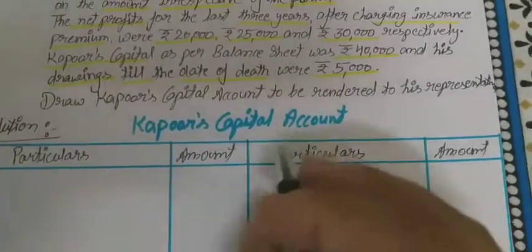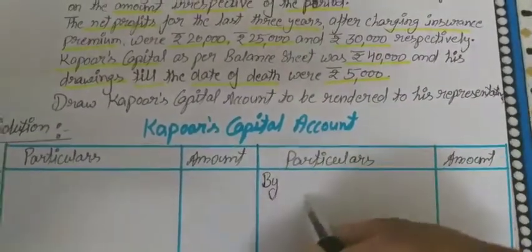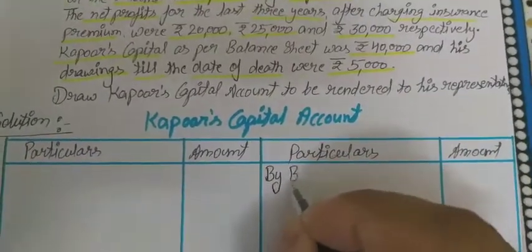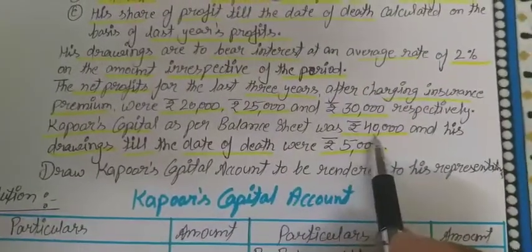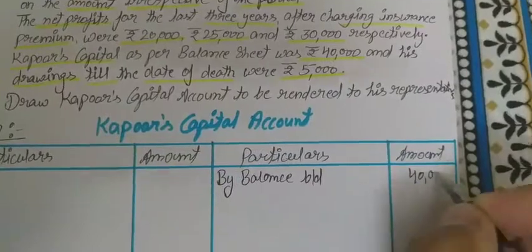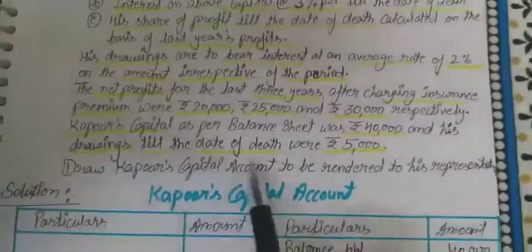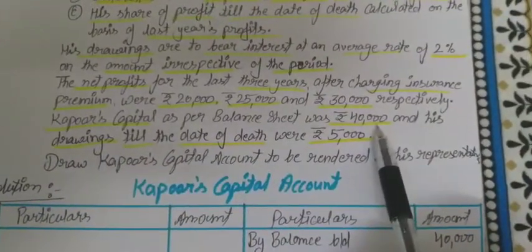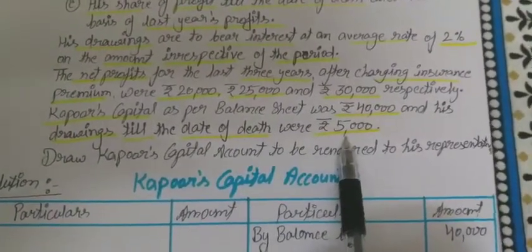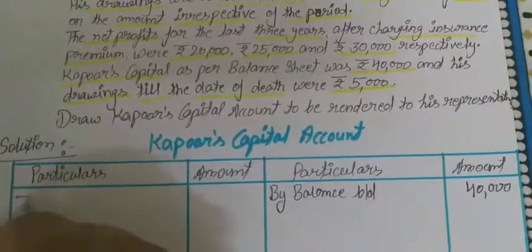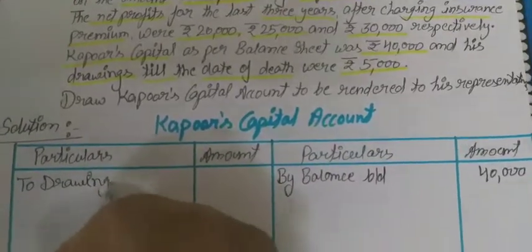So student, first of all we need to write the capital of the deceased partner. For that we are preparing the capital account. So by balance b/d, that is 40,000. So 40,000 we will write at the credit side. Now students, after the capital, his drawings till the date of death were rupees 5,000. So drawing will come in the debit side, to drawings account.